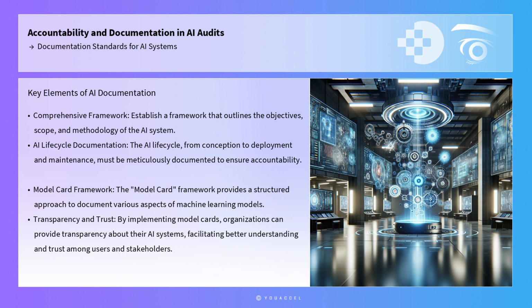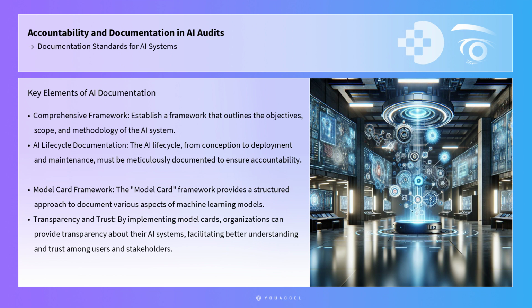The AI lifecycle, from conception to deployment and maintenance, must be meticulously documented to ensure accountability. This includes detailing the data sources, data processing methods, algorithmic models, and decision-making processes. One practical tool that can be employed is the model card framework, introduced by Google, which provides a structured approach to document various aspects of machine learning models, including intended use, limitations, ethical considerations, and performance metrics.